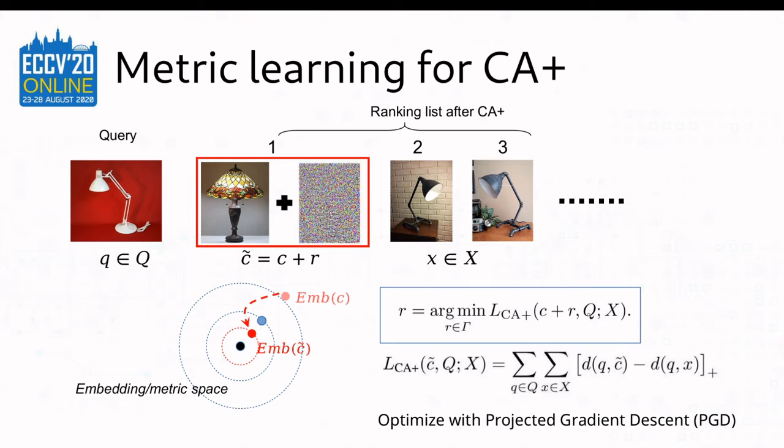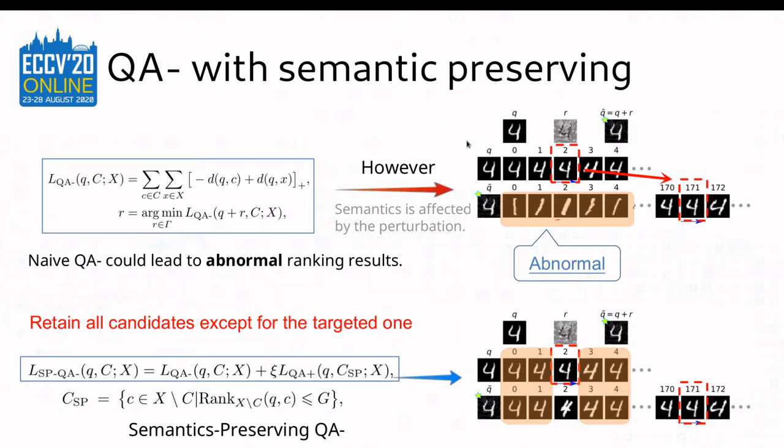However, for query attack, simply applying this idea may cause a problem. Let's take QA- as an example. In this case, we attempt to lower the rank of the chosen candidates by adversarially manipulating the query image. By simply using the naive QA- loss function, we can indeed accomplish the goal. But as a byproduct, the semantics of the query image may be greatly changed, leading to abnormal ranking results. This is an undesirable phenomenon, and the users could immediately identify the anomaly.